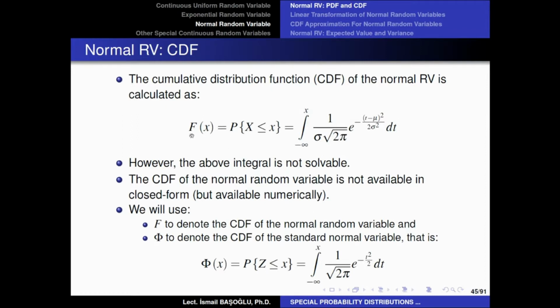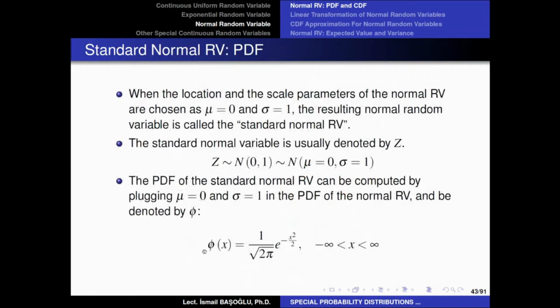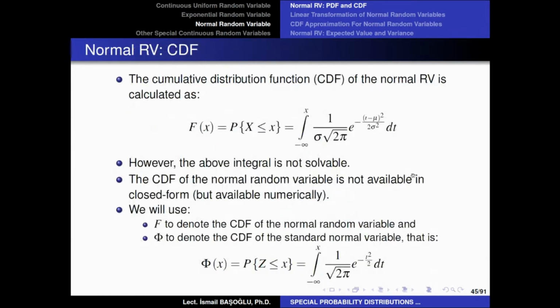Now, remember, we have used the lowercase Greek phi letter to represent the probability density function of the standard normal random variable. And again, for the standard normal random variable, we are going to use the capital phi letter from the Greek alphabet, which represents the probability of the standard normal random variable z to be less than or equal to x, and which is calculated by integrating the standard normal probability density function from minus infinity to x.